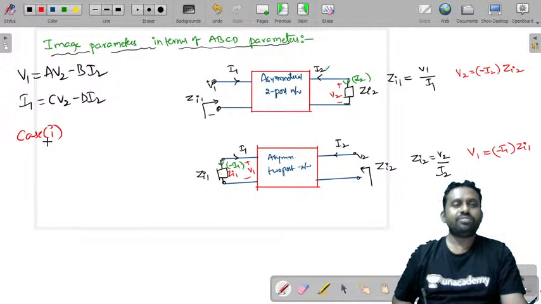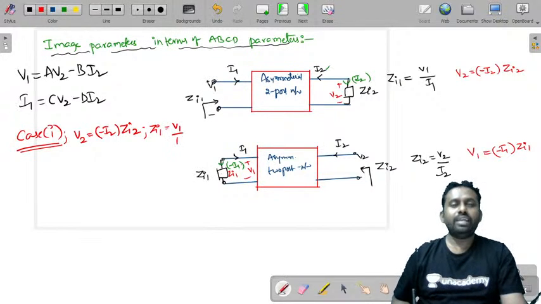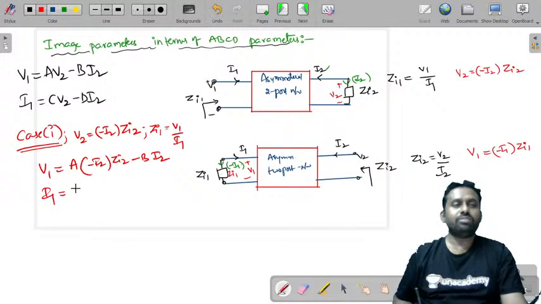What is case 1? That is V2 is equal to minus I2 Zi2, and you need to find Zi1, which is V1 by I1. Substitute these conditions here. V1 is equal to A into minus I2 Zi2 minus BI2. Similarly, I1 is equal to C into minus I2 Zi2 minus DI2. You want the ratio V1 by I1, so divide these two equations.